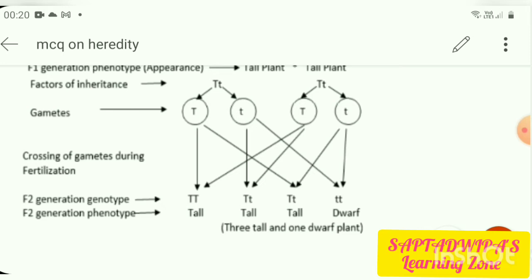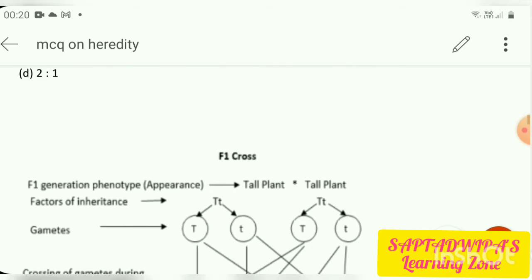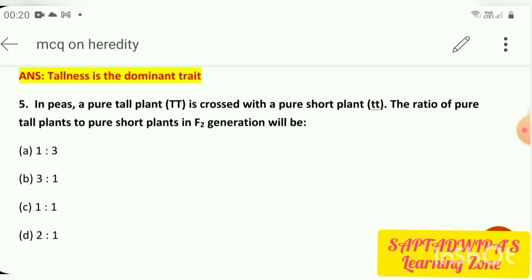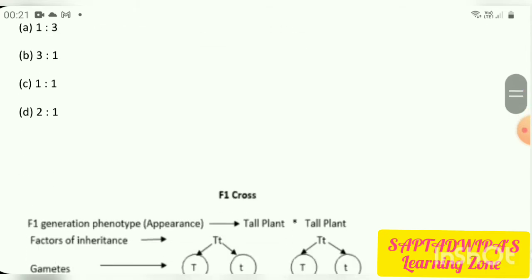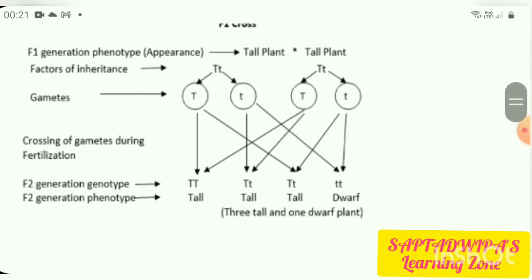But see about the genes. If you check out the genes, what was the question? The question was, what is the ratio of the pure tall plants to pure short plants? Pure tall means TT, capital T will be the gene, and in case of pure short plants, small tt will be the gene. So how many capital TT are we having? Only one. And how many small tt are we having? That means the dwarf which we are having, that is also 1.